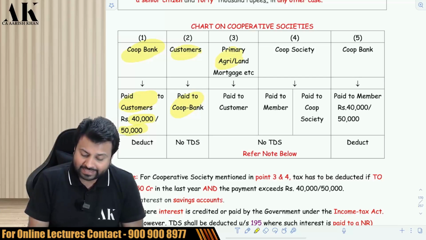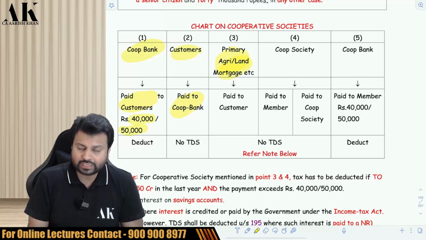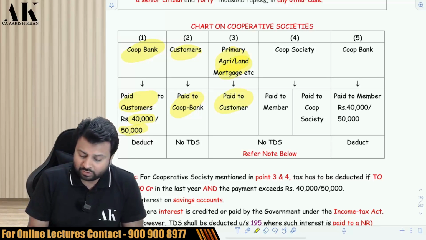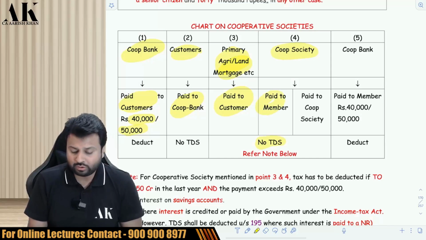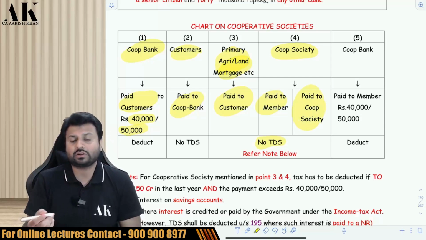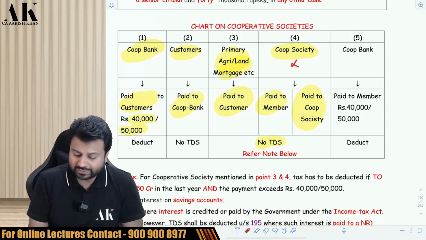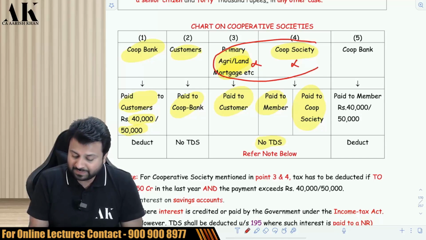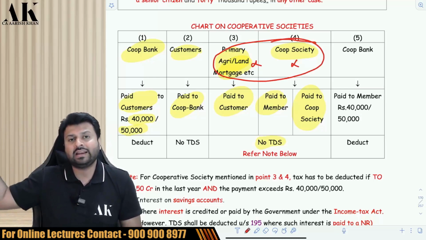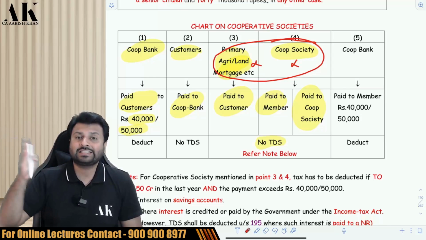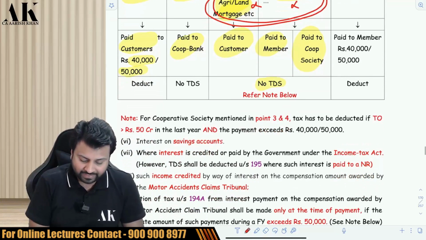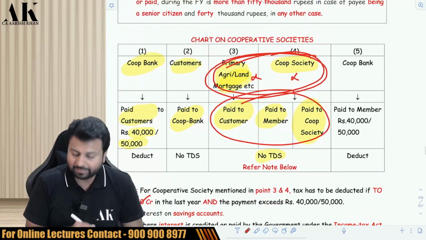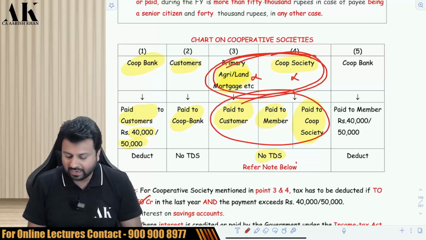When a primary agricultural bank or land mortgage bank or rural development bank makes payment to a customer, they are not liable to deduct TDS. When a cooperative society makes payment to its member, who are shareholders, or a cooperative society makes payment to another cooperative society, they are not liable to deduct TDS, but these people will get an exemption only if their last year's gross turnover is up to 50 crore rupees. If their last year's gross turnover is greater than 50 crore rupees, then these people are also liable to deduct TDS when they make payment to these people. Refer to the note below.